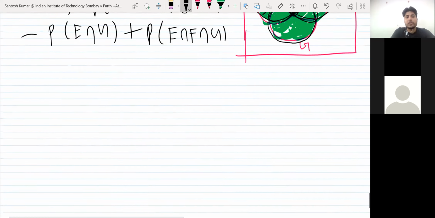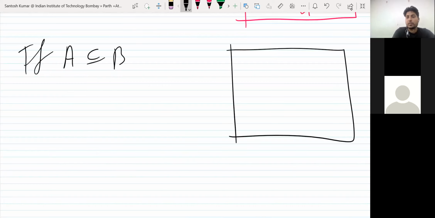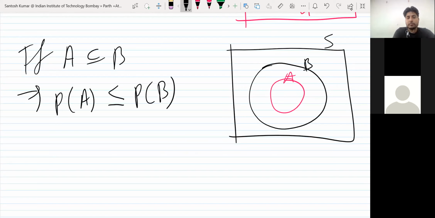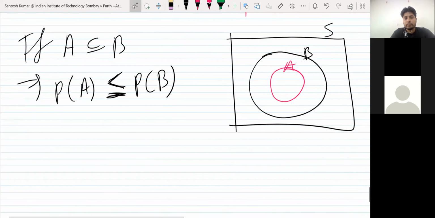Now there are a few more results, like if A is a subset of B. Subset, you know what happens? Suppose this is the sample space. So this is event A and there is another event, suppose B. So if A is a subset of B, then A is a smaller set than B, so the probability of A will be less than or equal to the probability of B.